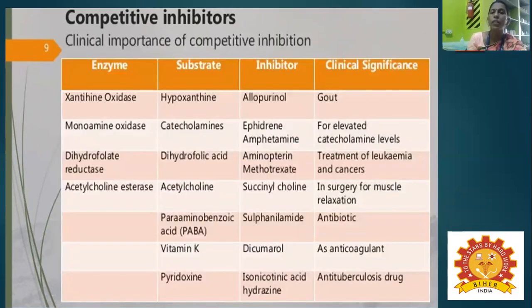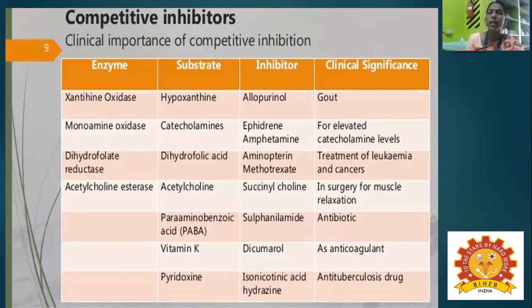What is the clinical importance of competitive inhibitors? Xanthine oxidase: the substrate is hypoxanthine and the inhibitor is allopurinol, especially for the treatment of gout. The next one is monoamine oxidase. The substrate is catecholamine and the inhibitor is ephedrine or amphetamine, so the catecholamine levels are elevated. The next one is dihydrofolate reductase. The substrate is dihydrofolic acid and the inhibitor is aminopterin or methotrexate, especially for the treatment of leukemia and cancers.